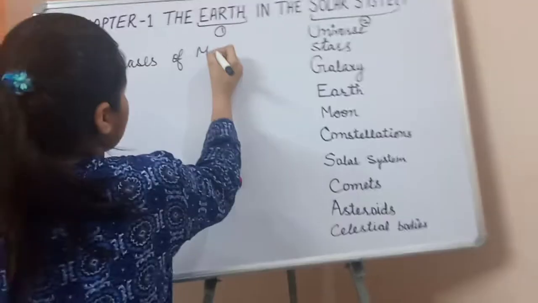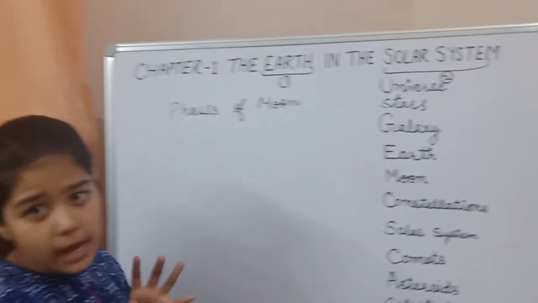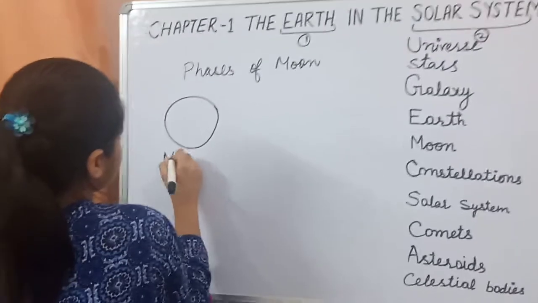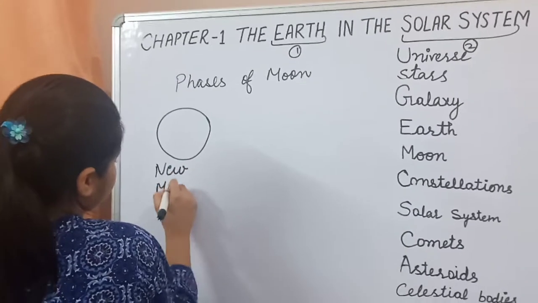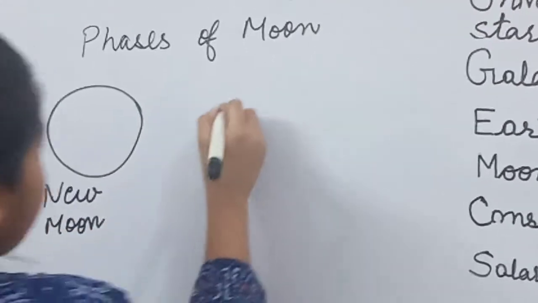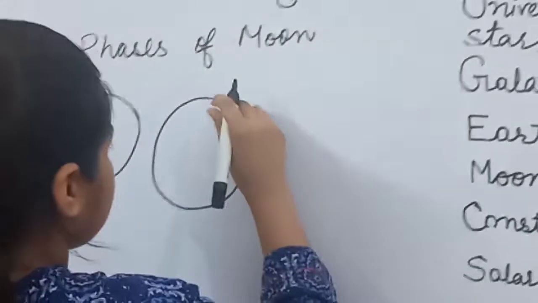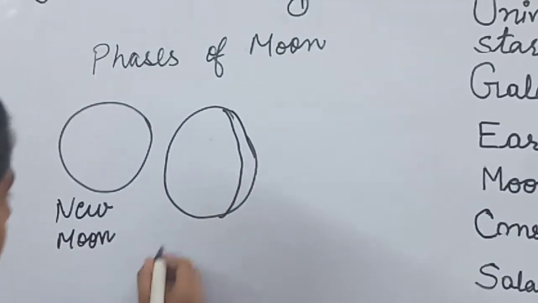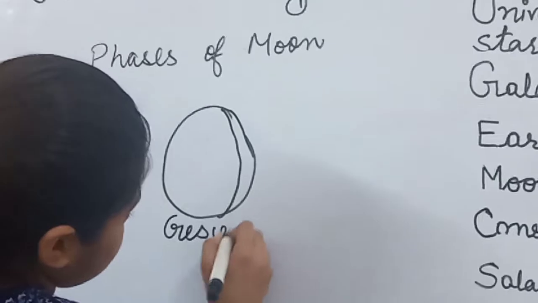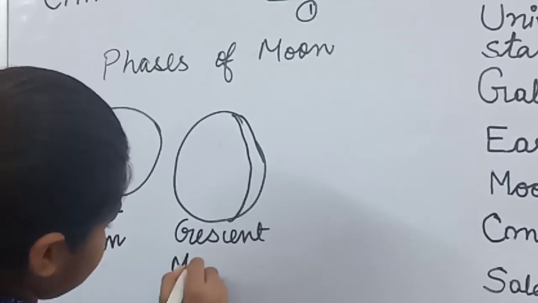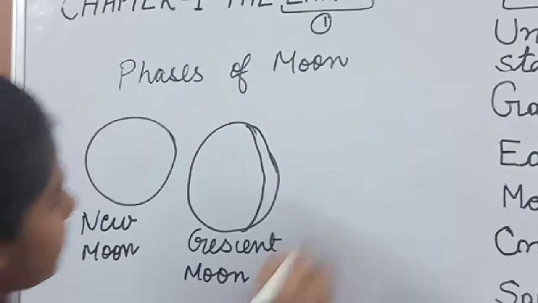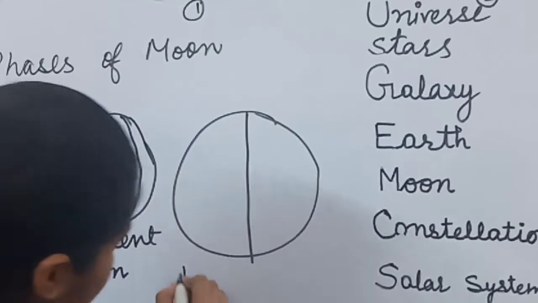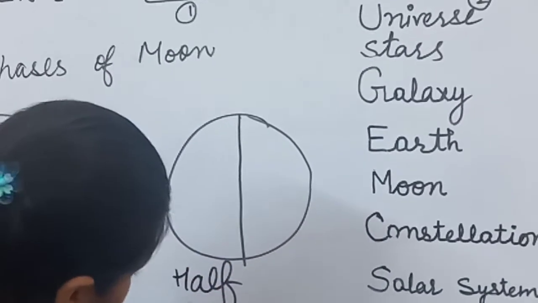As you all know, first of all, it is a new moon. Then it is a crescent moon. Then it is a half moon.